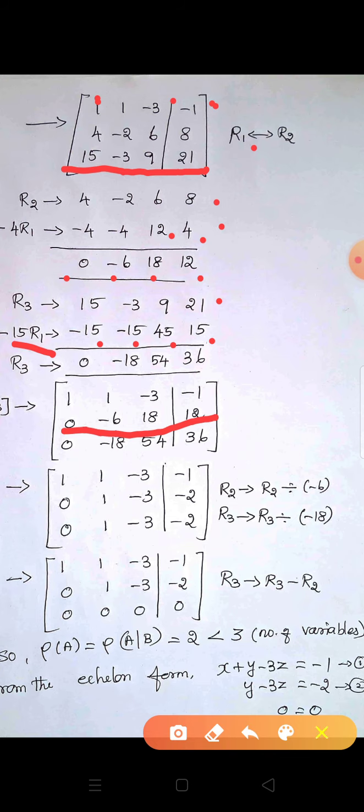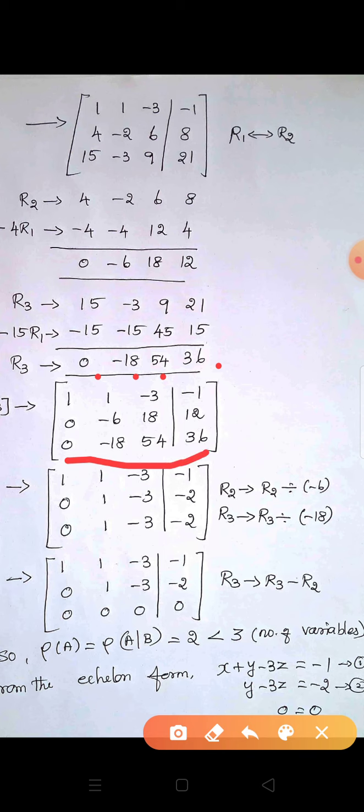Adding these two rows, we get 0, minus 3 minus 15, that is minus 18, 9 plus 45, 54, 21 plus 15, that is 36. This goes to R3: 0, minus 18, 54, 36.